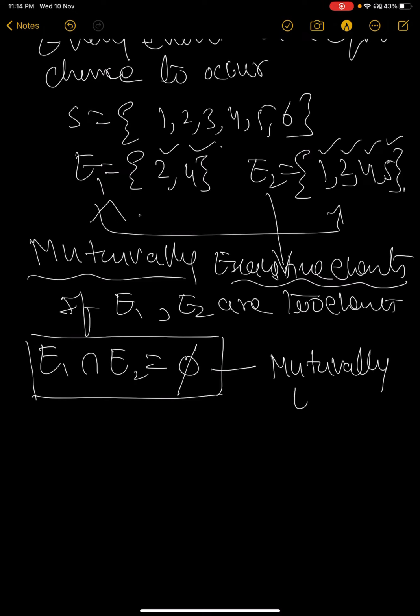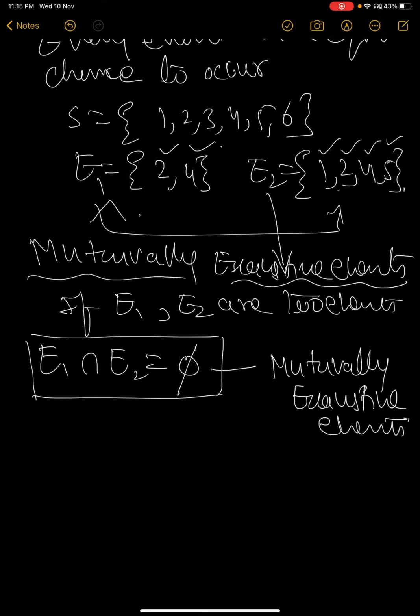Mutually exhaustive events. In the above case, E1, E2 have a common element, 2 is there, so they are not mutually exhaustive. Next, after mutually exhaustive, and